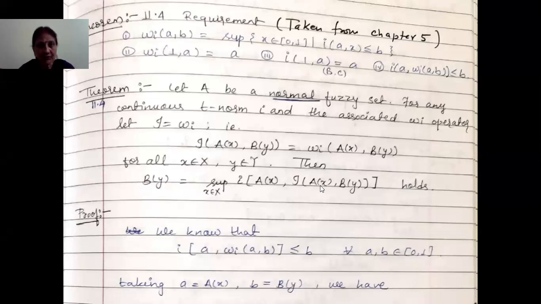This we have to prove. We are given a normal fuzzy set and I is equal to omega I. These two things are given and we have to prove this.